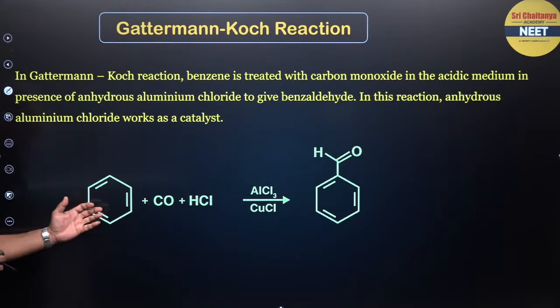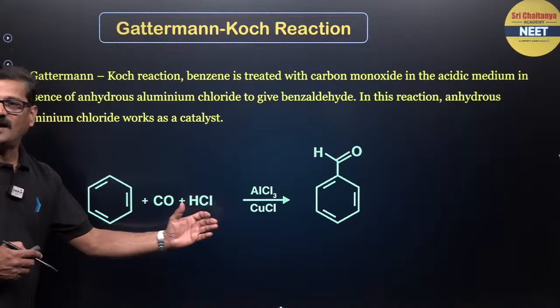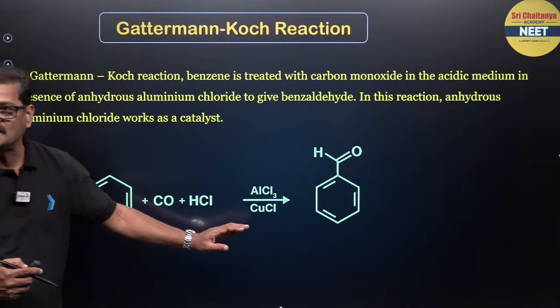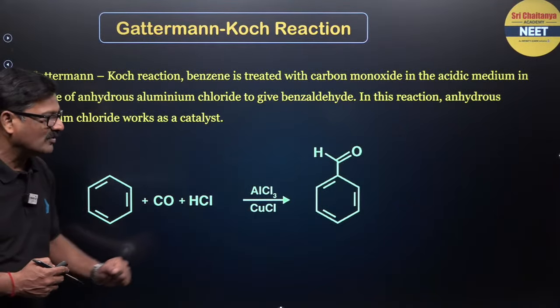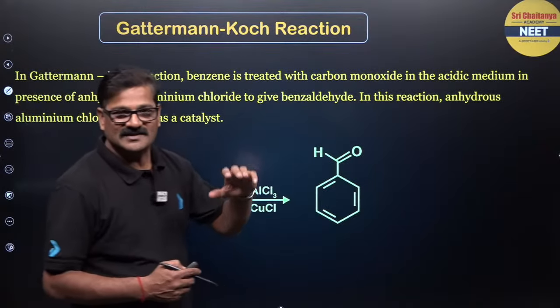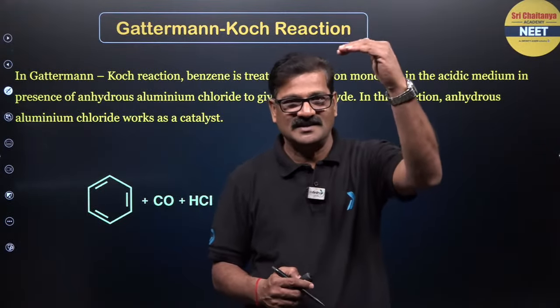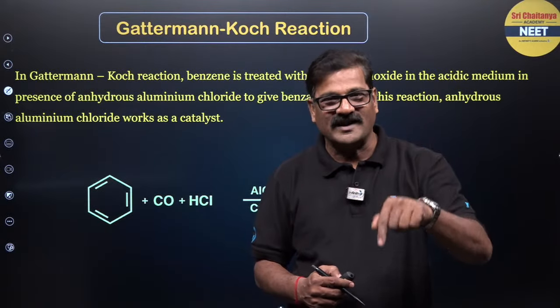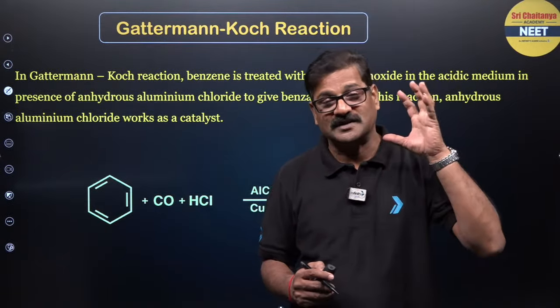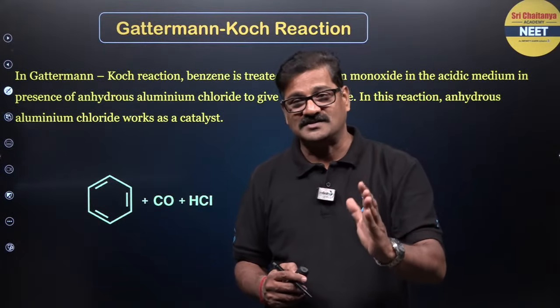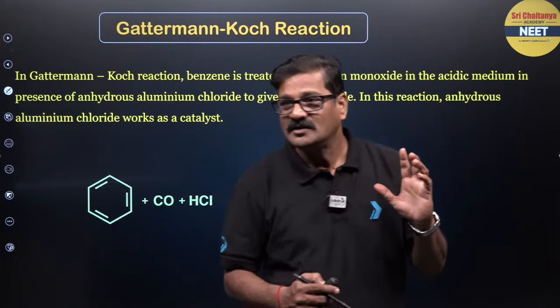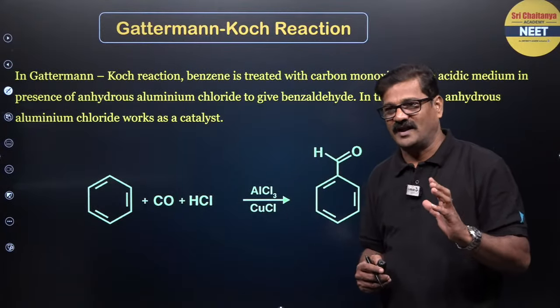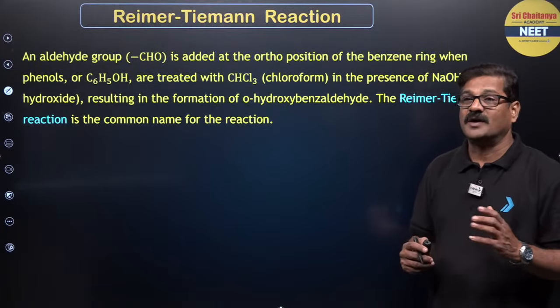You can see now this is a Gattermann-Koch reaction. So benzene with CO and HCl in the presence of CuCl and AlCl3, you are going to get benzaldehyde. This is there in the NCERT just below the etard reaction and CrO3 reaction, Gattermann-Koch reaction is there. You should have that tremendous command about the NCERT textbook, everybody, right? Gattermann-Koch reaction.